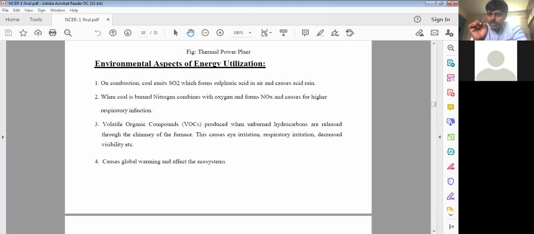Now SO2 is going to react with the water particles, and naturally what happens? SO2 plus H2O leads to H2SO4, nothing but sulfuric acid. And this is going to form like a rain here. So acid rain, what we call acid rain, is going to have a lot of problems.